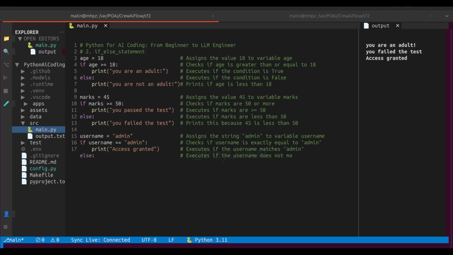In the next lecture, we'll go deeper into elif, which lets us check multiple conditions one after the other. I'll see you in the next one.